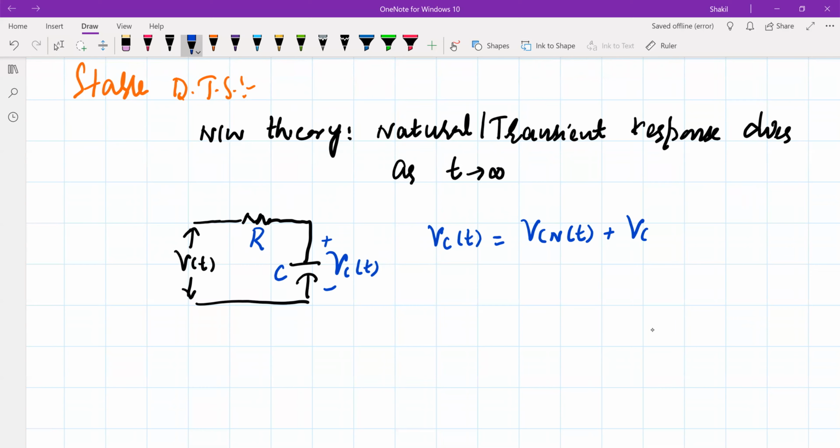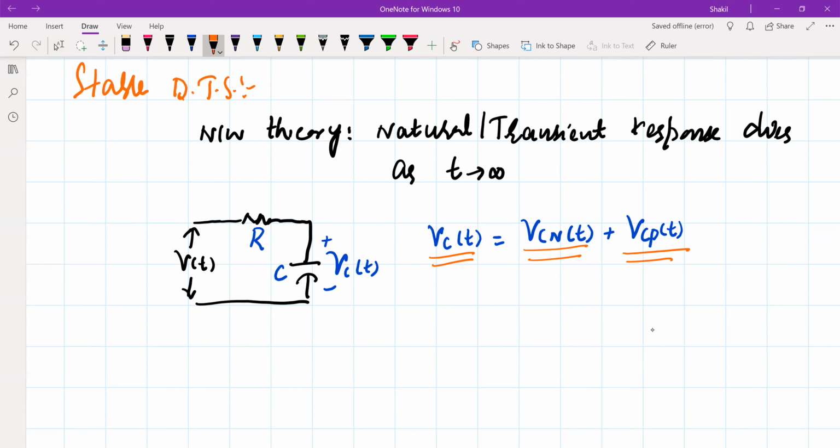The other is referred to as the steady state part or the forced response part, or simply the particular integral.